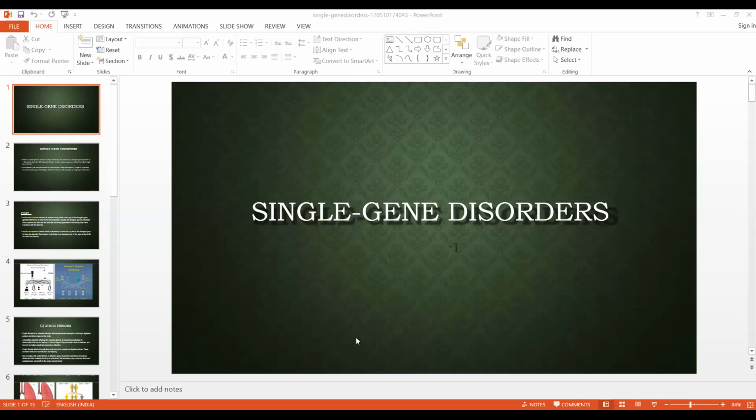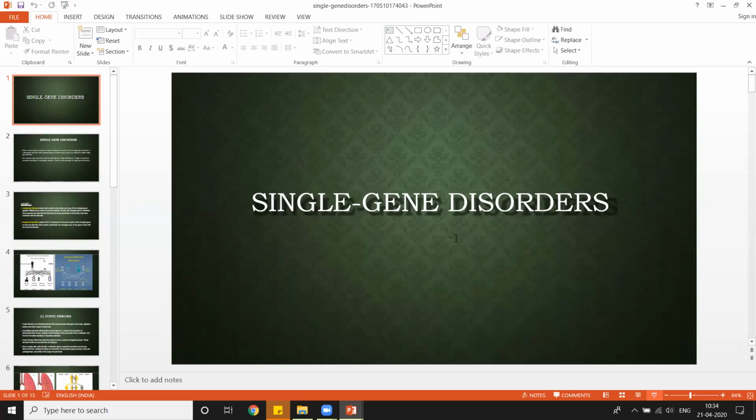Okay, single gene disorder. From the name itself, you can understand that it is something about one gene. One gene is responsible for the phenomenon which we will be talking about.